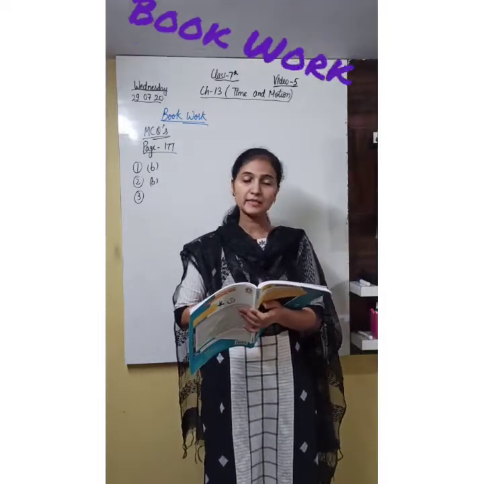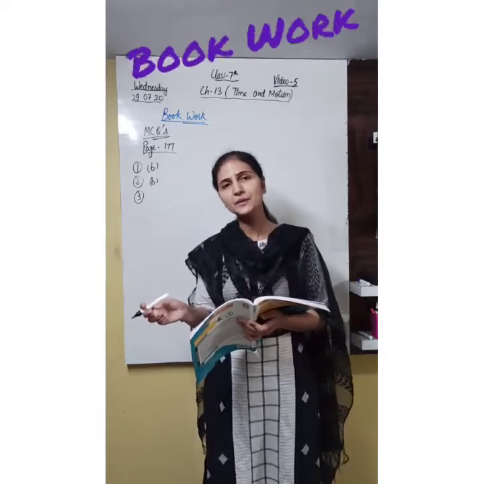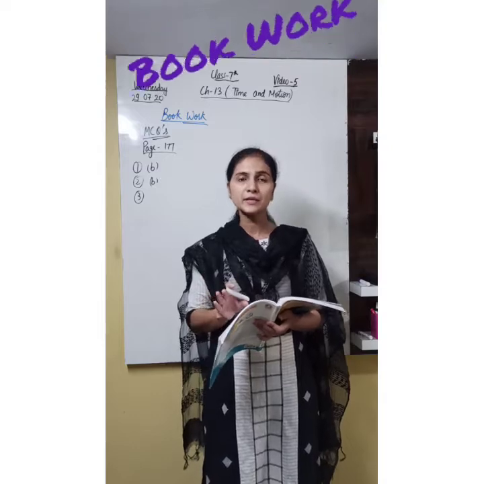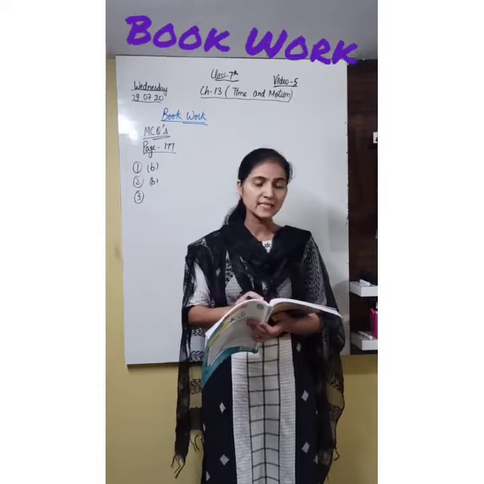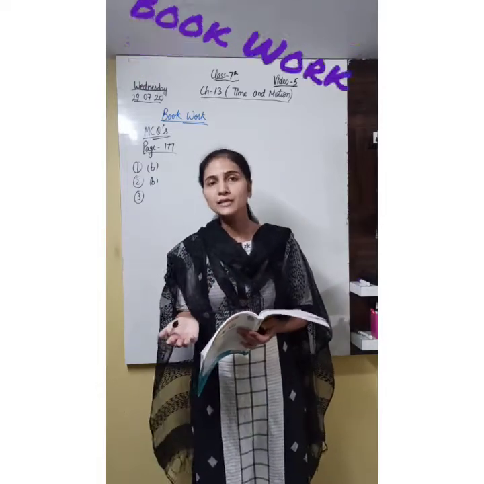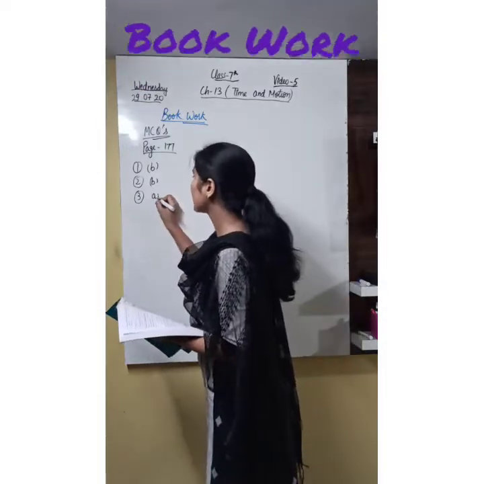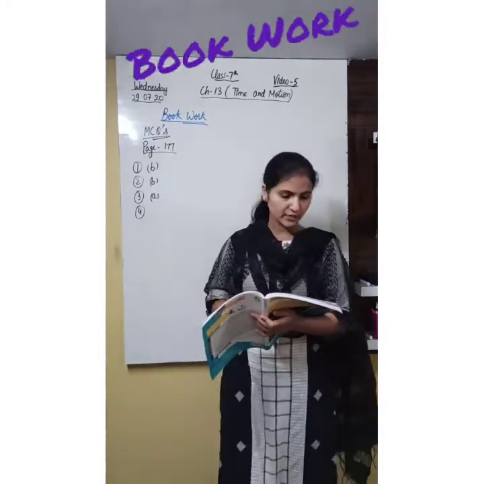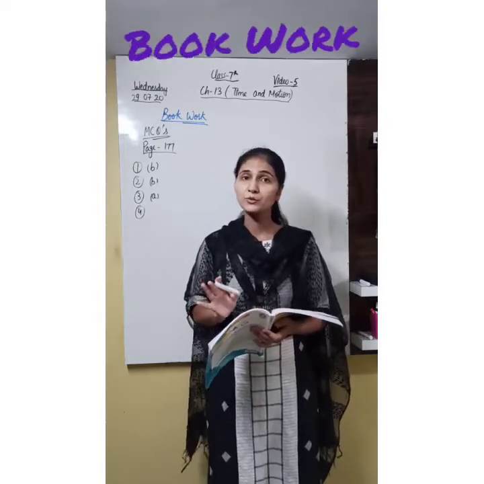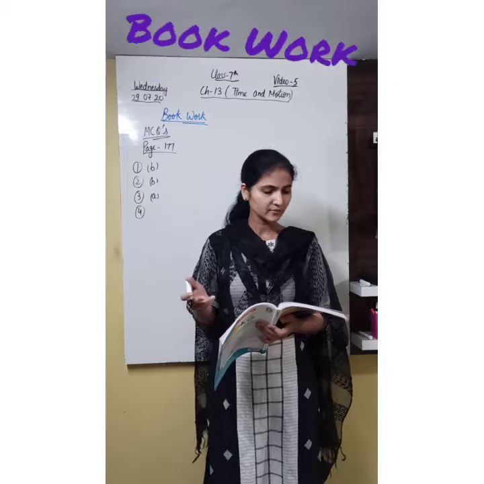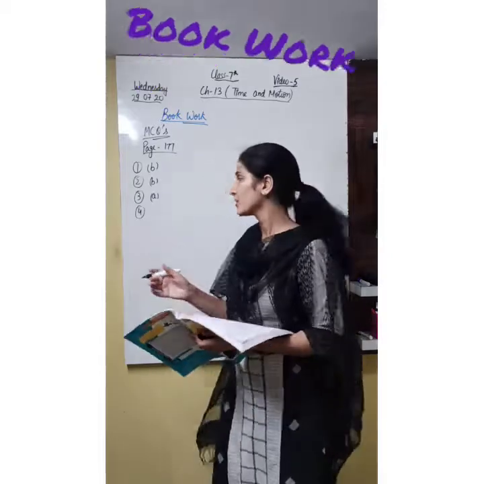The SI unit of speed is meter per second. Don't get confused between meter per second and kilometer per hour. We can also measure the speed of fast moving vehicles in kilometer per hour, but here it is asking for the SI unit. SI means the standard unit which we always use. It's meter per second, so the third one is A. Next question: 1 decade is equal to 1 year, 10 years, 100 years, 1000 years. I think all of you know very well that 1 decade means 10 years. So it's B.